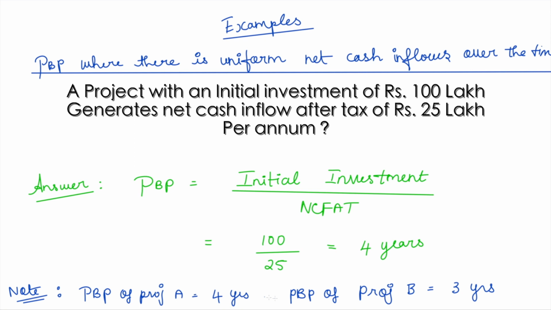So project B will be chosen. Why so? The same 100 lakhs will be recovered in 4 years if you go for project A, and within 3 years if you go for project B. That's why we choose projects with lesser payback period. I believe you understand this concept.